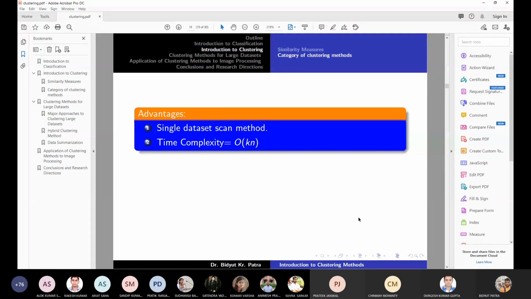So the time complexity depends on the number of elements in the cluster. Sir, I am asking whether there is any threshold for the number of elements in any cluster, like only this much can be there in one cluster? No.